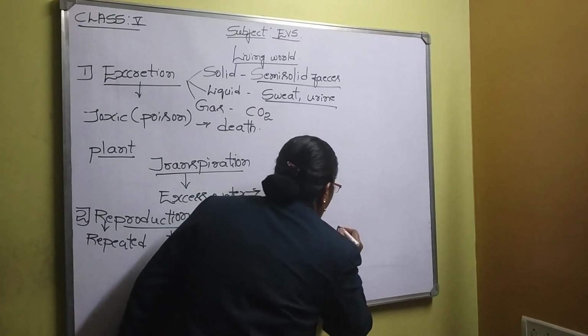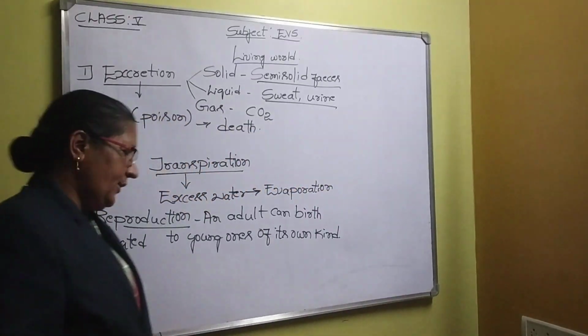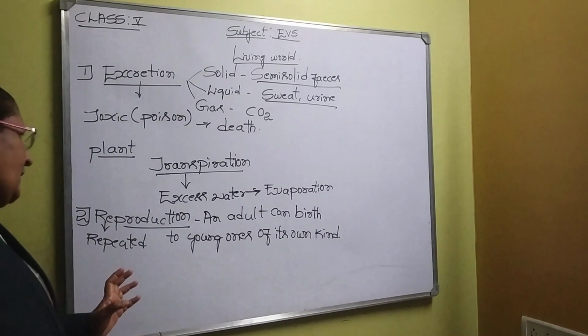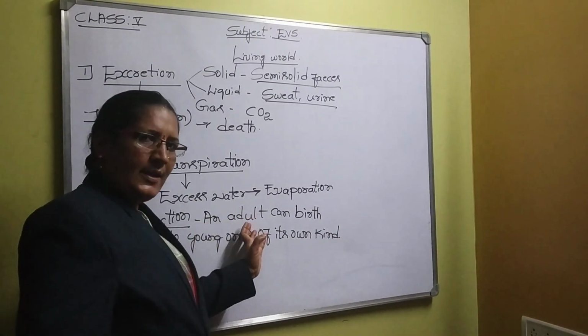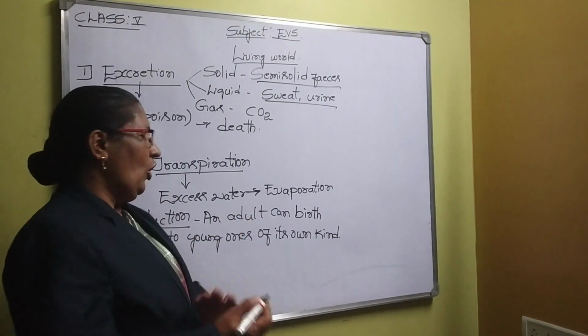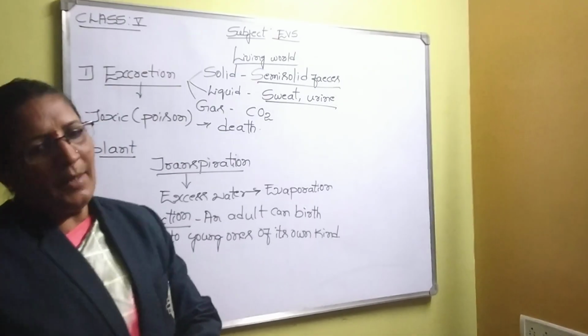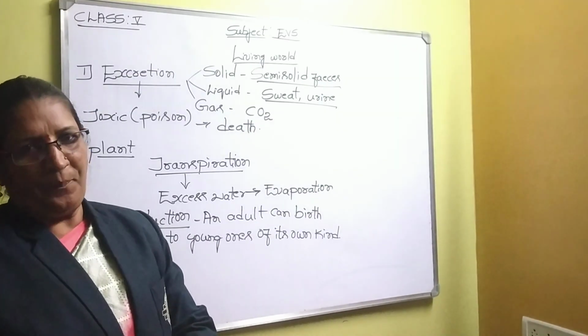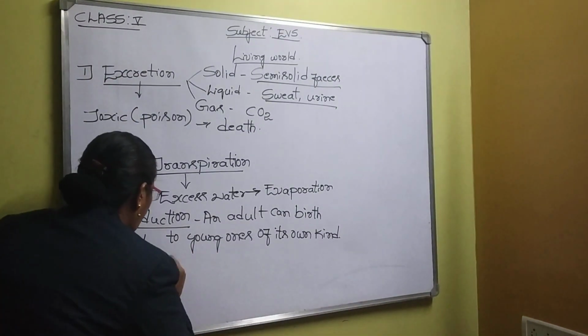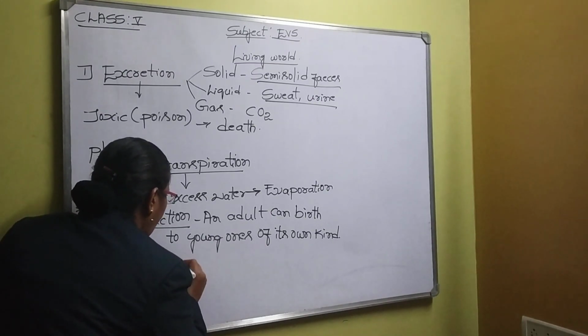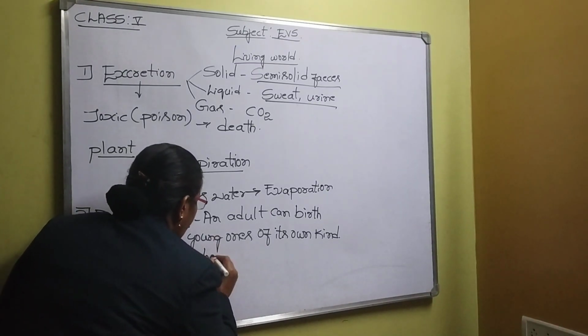This is called reproduction. I will repeat. Reproduction is a process in which an adult organism can give birth to young ones of its own kind. Let me give some examples for this. Say for example, the female dog will give birth to puppies.